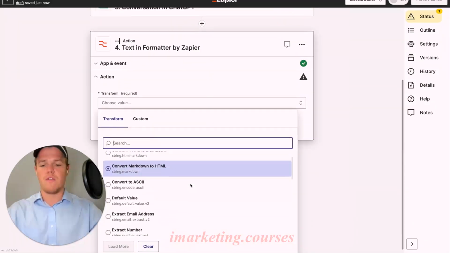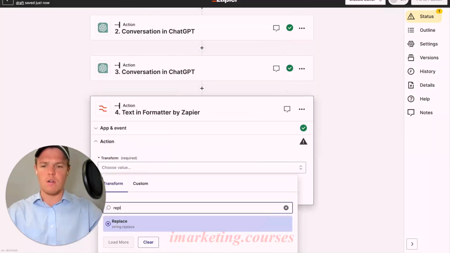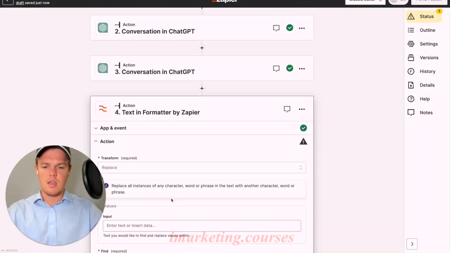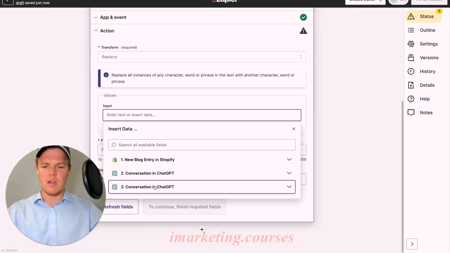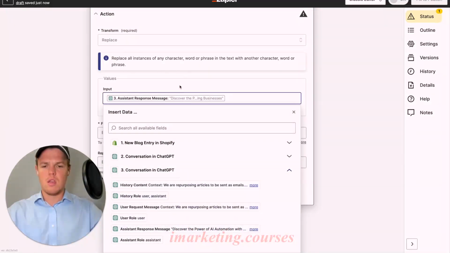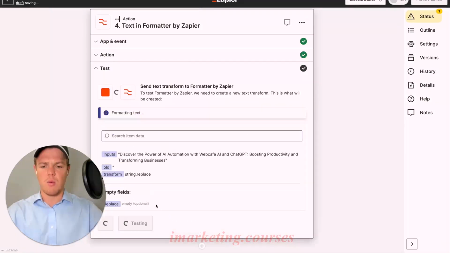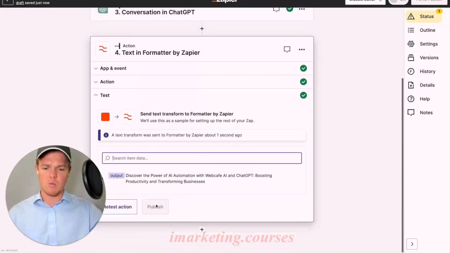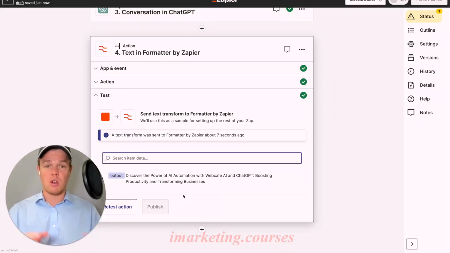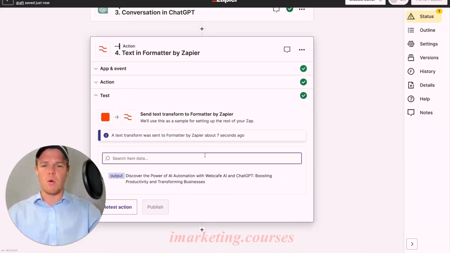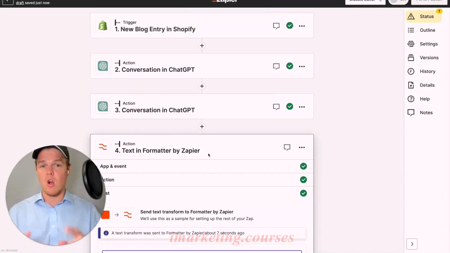But without further ado, let's go ahead and add our function here, which is going to be replace. And we're going to go ahead and do the inputs of that initial subject line. And we're going to find the quotation marks that were just identified there. We're going to continue here, and we're going to replace with empty space, therefore allowing us to get a subject line that is within the parameters. If we want, you could add a parameter here, use emojis, quotation mark, only these specific type of emojis, and so on. For now though, we have officially created our subject line and our body for the personalized email.